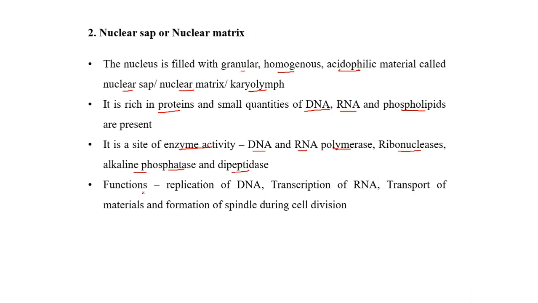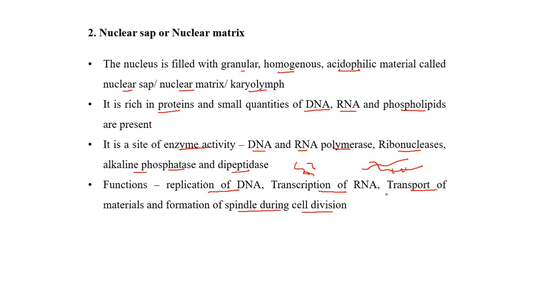What is the function of the nuclear sap? The function of the nuclear sap is to help replication of DNA, transcription of RNA, transport of material, and the formation of spindle during cell division. Replication of DNA is the DNA forming another DNA. Transcription of RNA is when the DNA opens up and on one of the templates the RNA is synthesized.